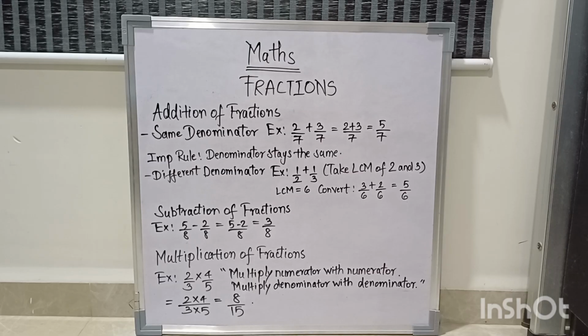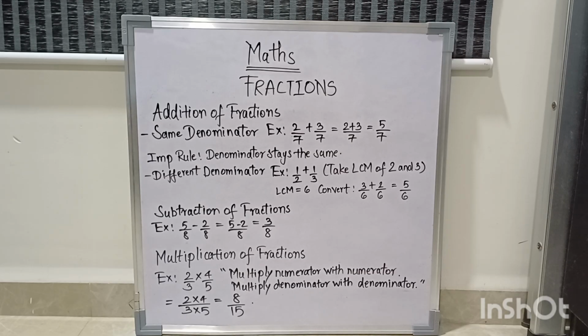Now 200 grams, how can you write it in kgs? If 1 kg is 1000 grams, then 200 grams is how much? It is always divide by 5. If you divide 1000 by 5, you get 200 grams. So that mixed fraction will be 1 and 1/5 kg. 1 and 1/5 kg means 1200 grams. So this was the real-life example.